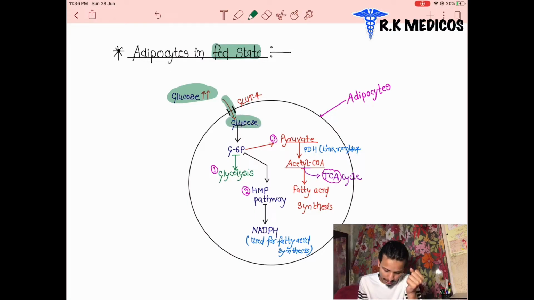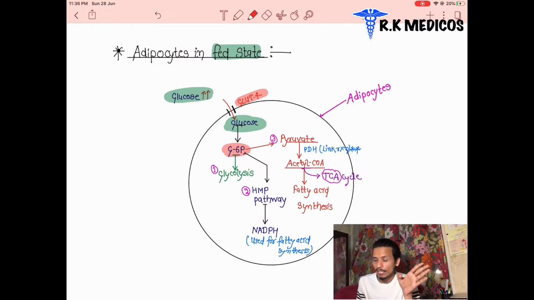These glucose enter inside our adipocyte cells with the help of GLUT4 receptors. Here the receptors are located through which the glucose enters inside. The glucose enters inside the adipose cells through which receptor? GLUT4 receptor. After entering, the glucose is converted into glucose 6-phosphate in the presence of which enzyme?